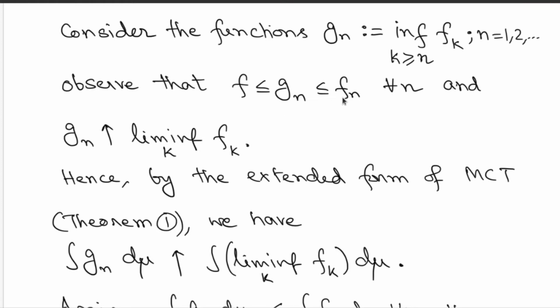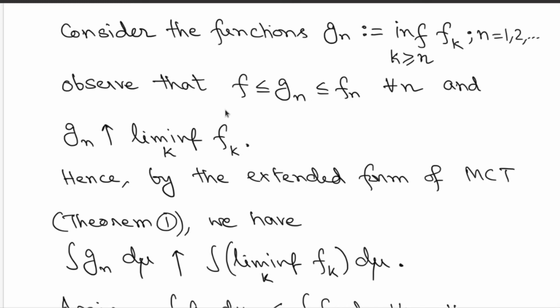But you have also assumed here in the first part that the fn's have a lower bound given by the function f. But now you also have that the gn's are increasing in n and will approximate the limit inferior of the functions fn. So this is an important comment: the infimum of the functions, which is how the gn's are defined, increases in n and increases to the limit inferior of the functions.